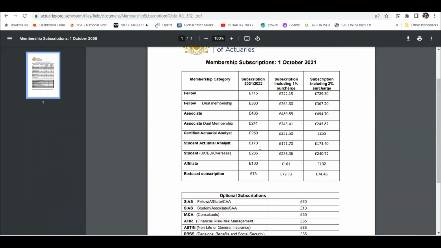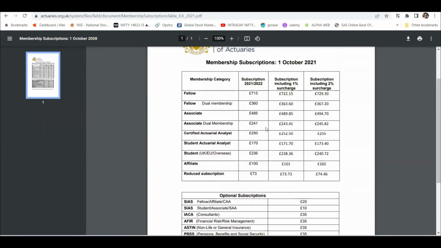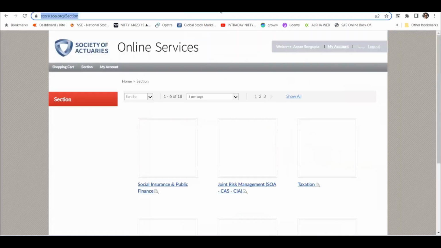So if your income is less than 7 lakh, something like that, I think the exact figure, you need to find the reduced membership application form, fill it in, and send it to the membership team. That would reduce the membership subscription fees. So right now this is what is written: 236, 238, 240. I think this is the full-fledged criteria, the full-fledged number.